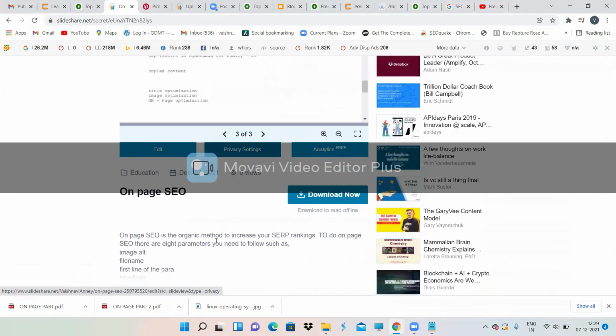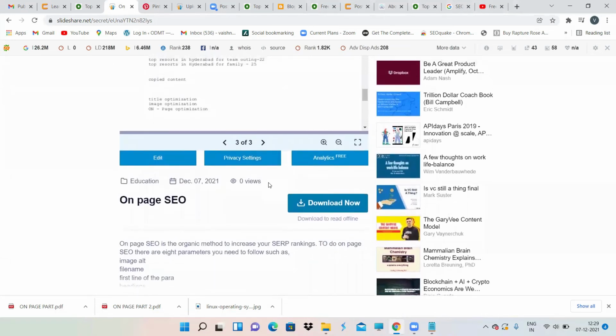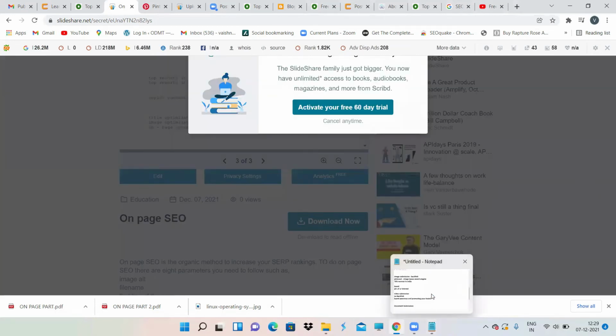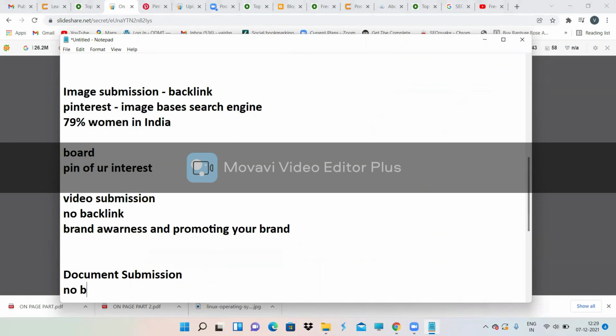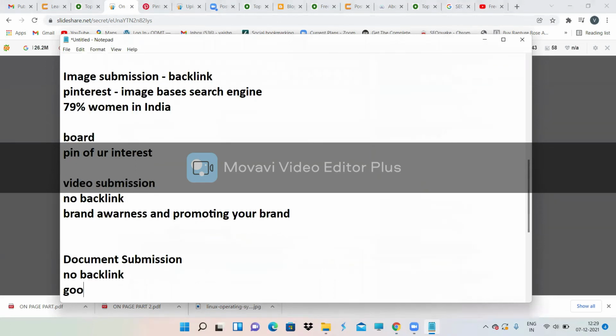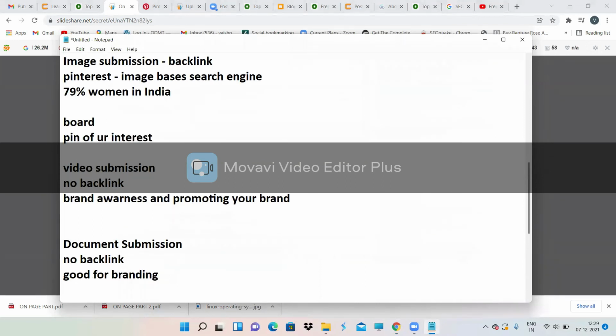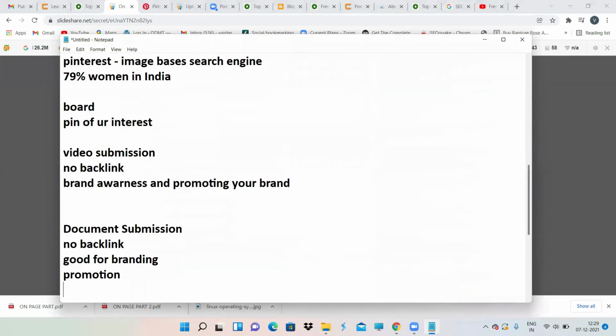Somebody is searching for on-page SEO, then there's a chance that my particular PDF is going to appear on SERP. Here, you will not get any backlink, but it is good for branding, promotion and all. But this is one of the good SEO techniques, off-page SEO techniques to follow.